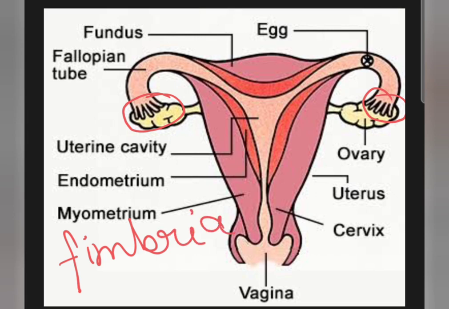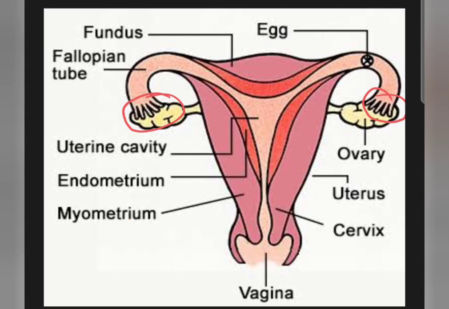Okay, it is known as fimbriae. So the infundibulum is funnel-like. This also has a funnel-like shape, right? It has certain finger-like projections which are known as fimbriae. So this is all about the fallopian tube.